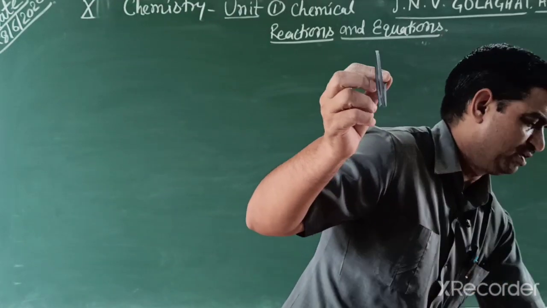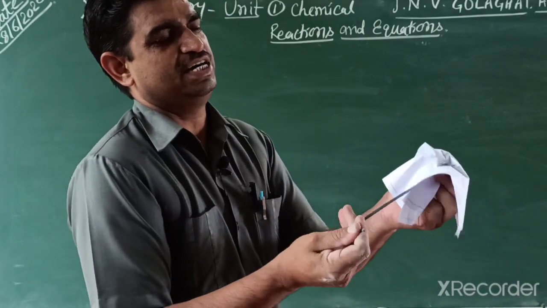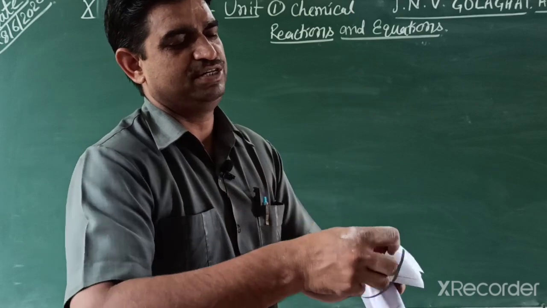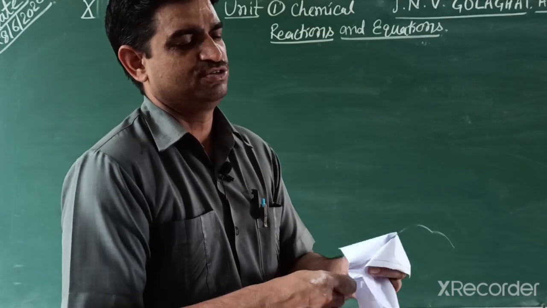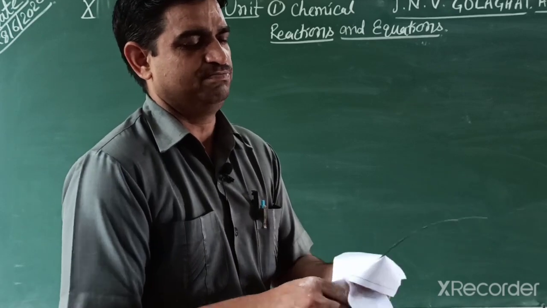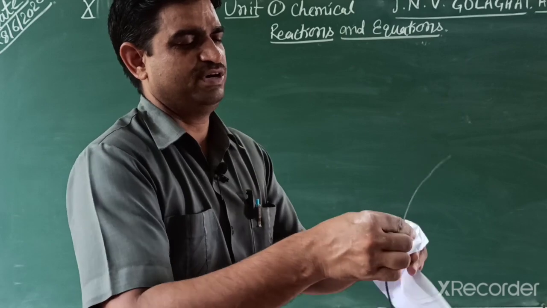This magnesium ribbon has a black coating. So first I remove this coating by using paper. We can use sand paper, but in a normal paper also some of this blackish color can be removed. Why?